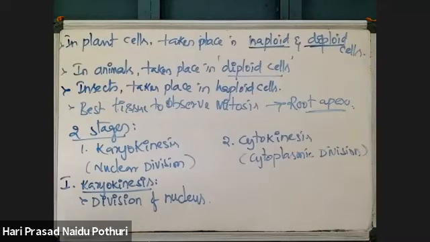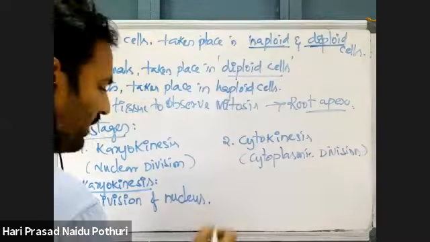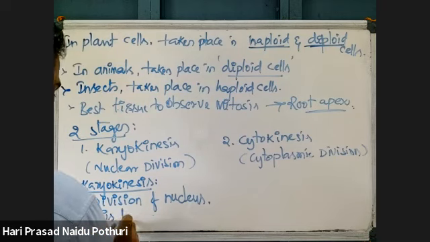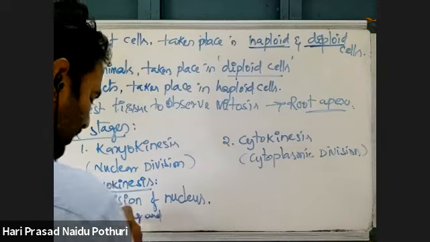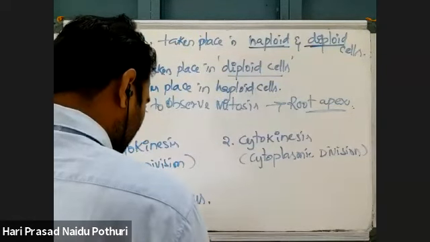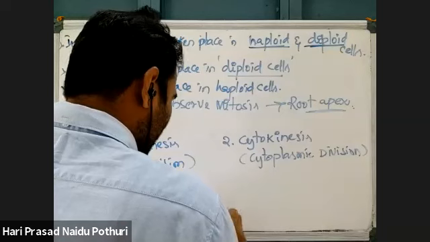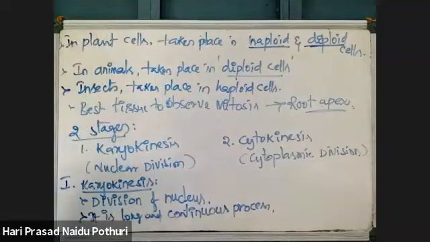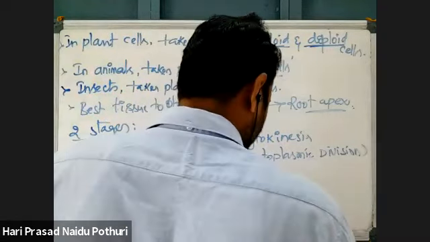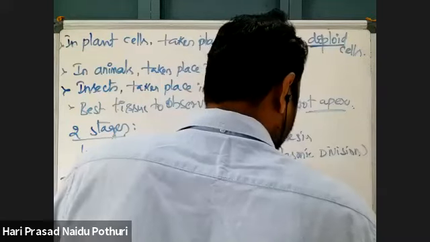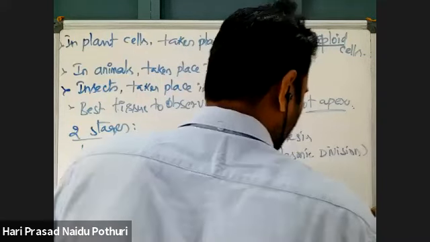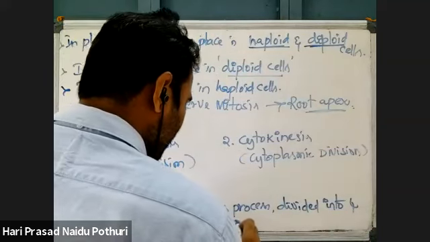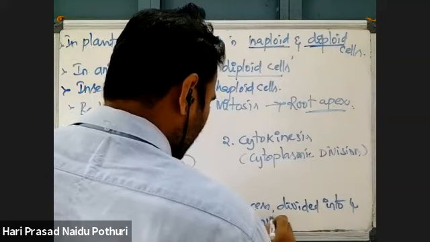It is a continuous and elaborate process. When compared to cytokinesis, it is long and continuous, but it is further divided into 4 stages for the convenience of study.